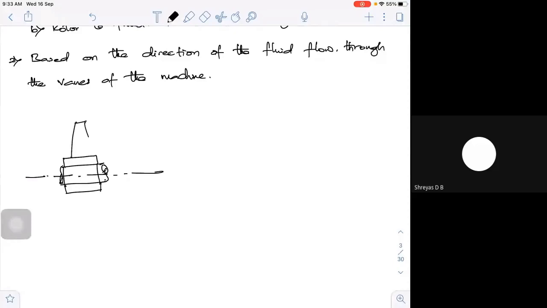Now let me call the direction along the axis X, and this one Y. If the fluid is flowing along the axis, that means parallel to the axis of rotation, then the first kind of machine I can call axial flow machines.